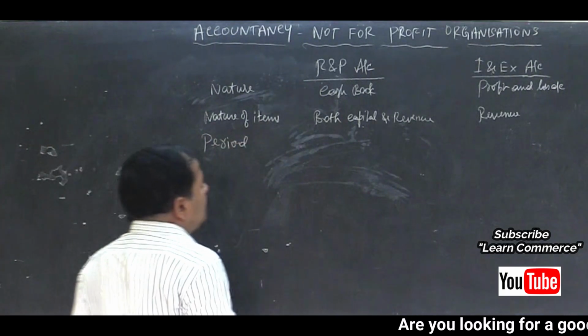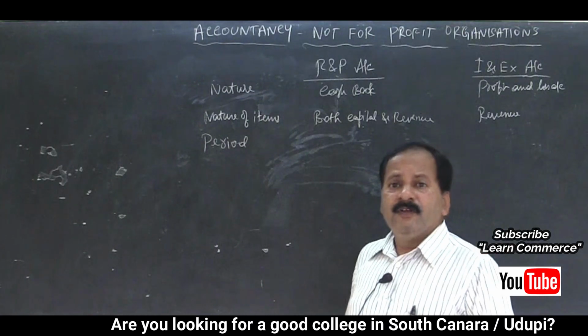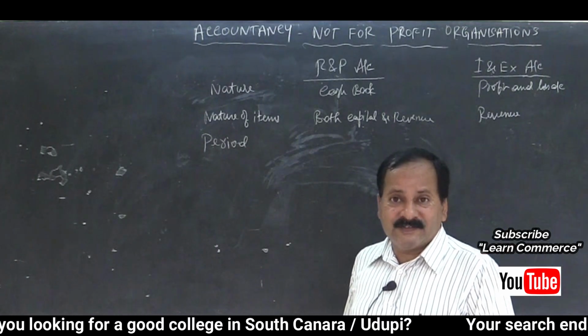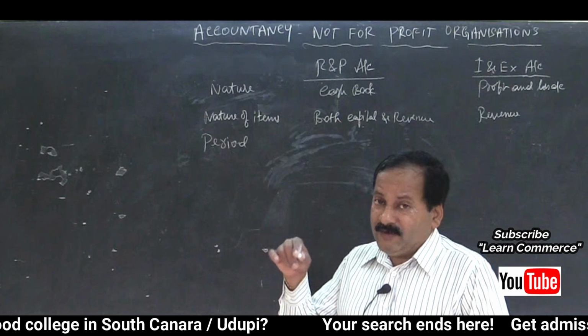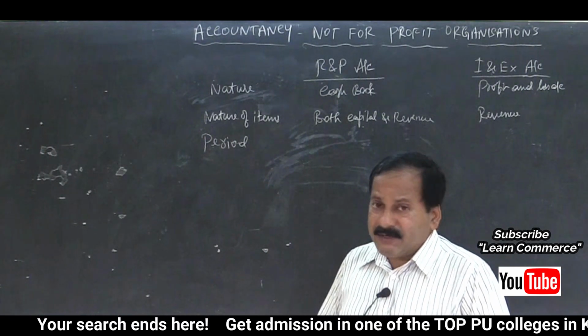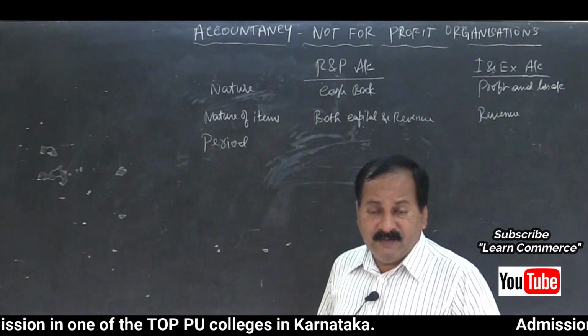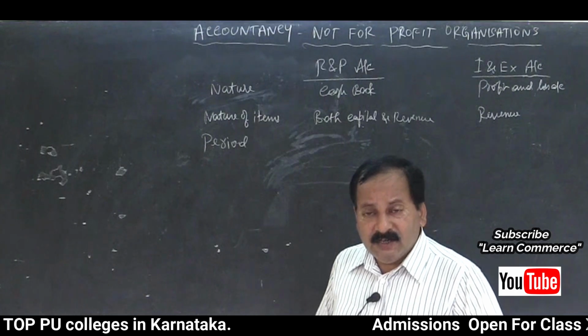Remember, in case of receipts and payments account, we are not concerned about the period. A particular period is not required for us. We are concerned only whether the cash is received or not, or paid or not. We are not concerned about which year it pertains to, whether current year, previous year or next year.